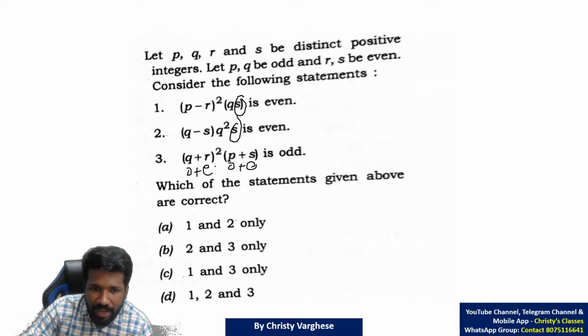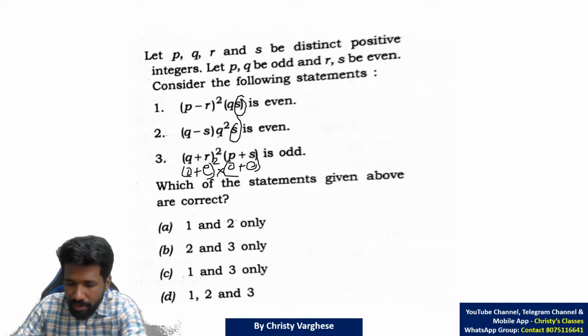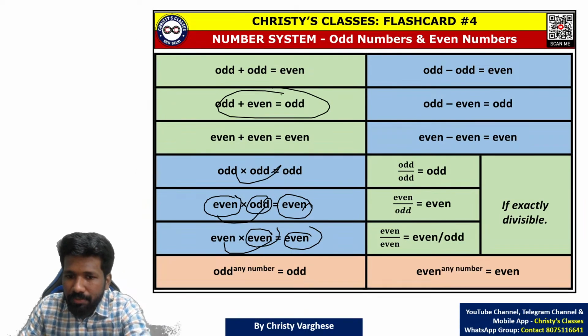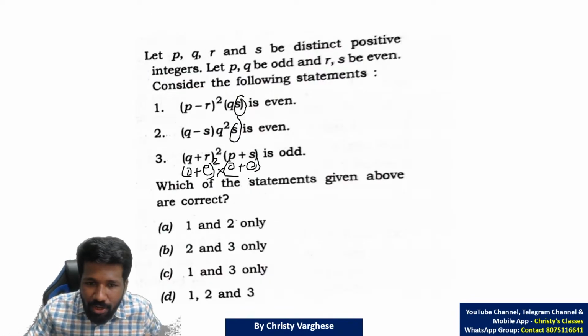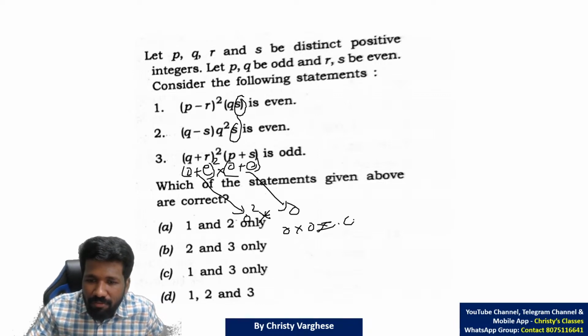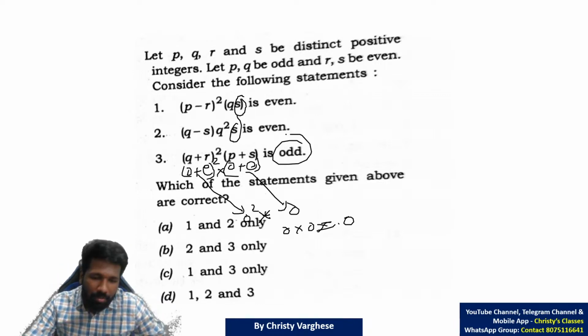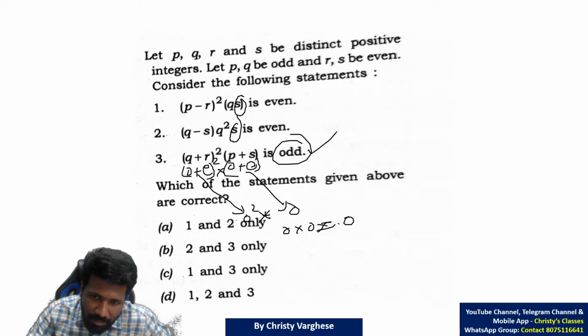Odd plus even, and this square is there, into odd plus even. We know that odd plus even is odd. Or take examples to understand that. Odd plus even is odd, na? And this is odd square. Odd square is again odd itself. So odd into odd is what? Odd itself. Odd number into odd number will be odd number only, na? So this statement is also correct.